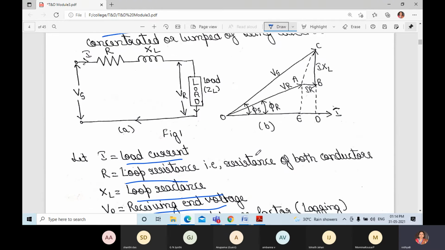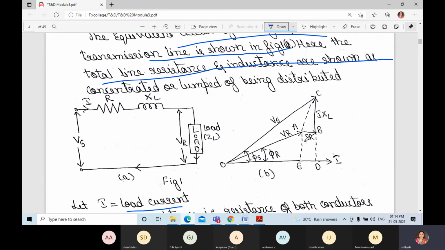This is the phasor diagram. If you observe, here are the sending end voltage and receiving end voltage. Between the sending and receiving end voltage there are drops IXL and IR.